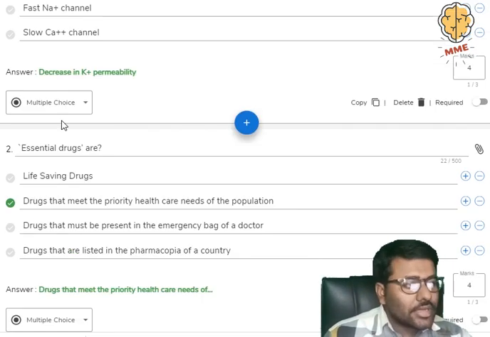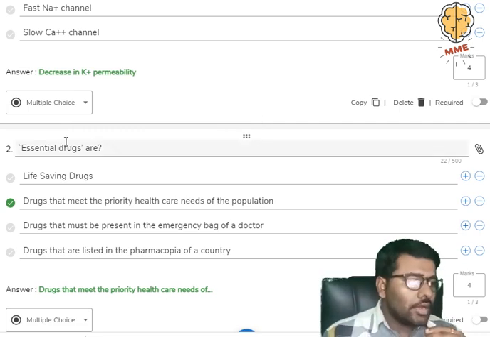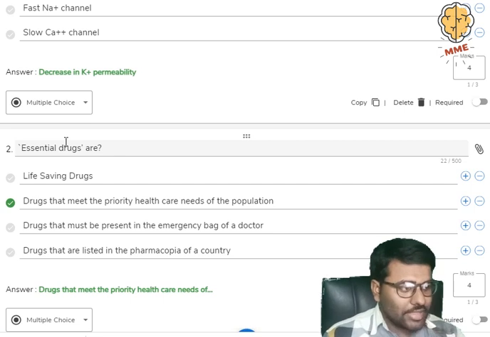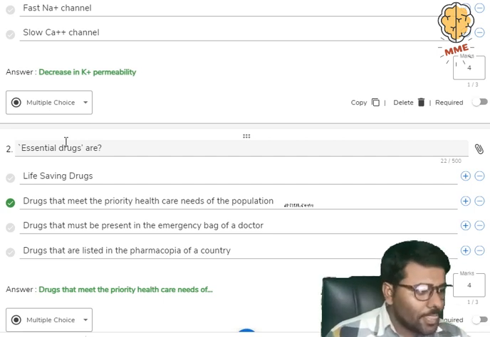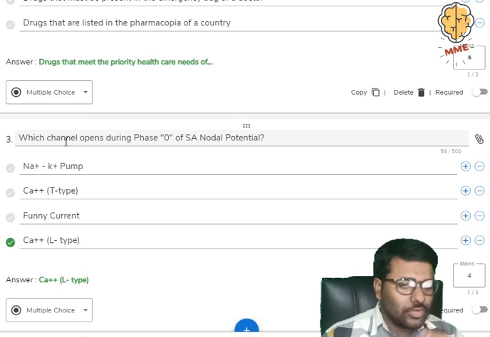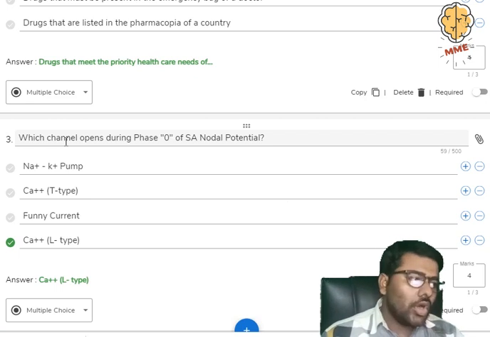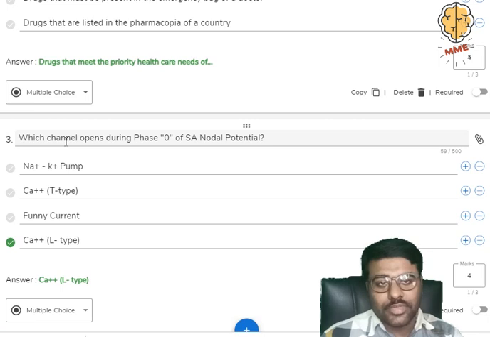Then there is one question related to the essential drug. Which is an essential drug? The drug that meets the priority healthcare needs of the population is called an essential drug. Now coming to the next question, about the phase 0 of the SA node potential, and what is the main channel which opens? The channel will be the L-type calcium channel.